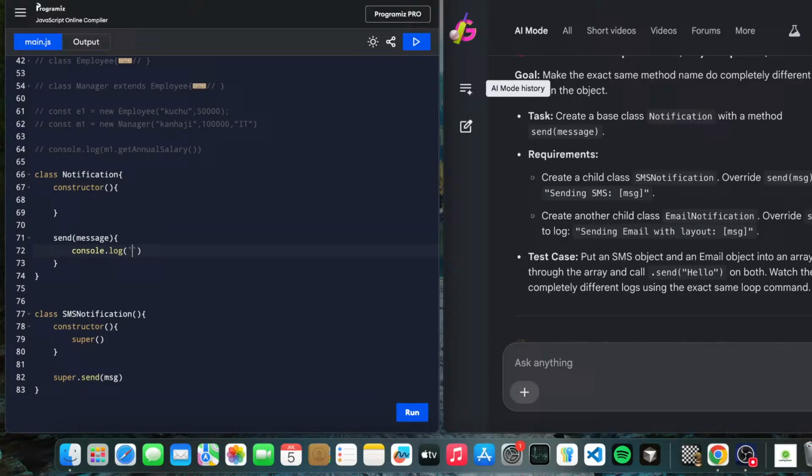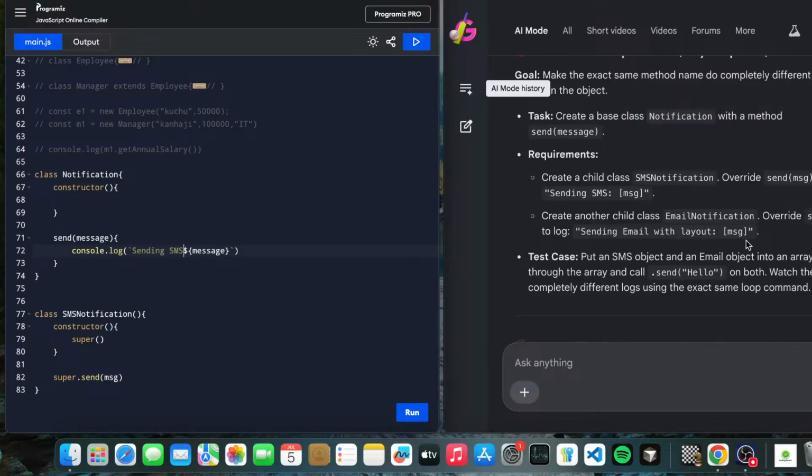Not like this. We need a template literal here, so let me write message, and here message is sending SMS. Sending email with the layout is message. We are a little bit confused.